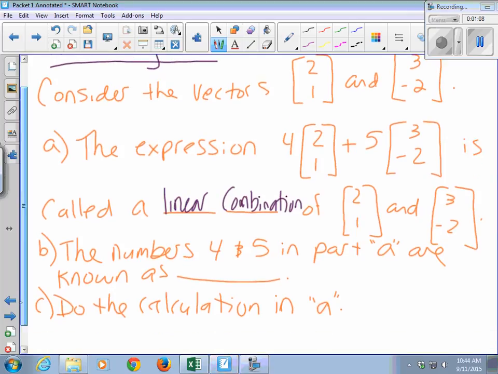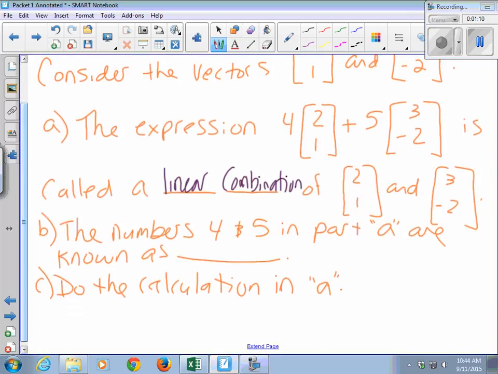All right, the numbers 4 and 5 in part A, what are they known as? Two possible answers here. Scalars or weights? Yeah. And then do the calculation, right? So when you multiply a vector by a scalar, you multiply every entry in the vector by that scalar.